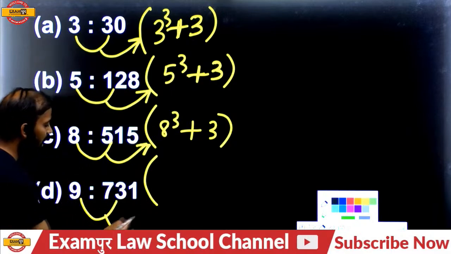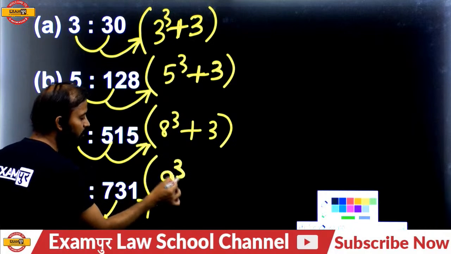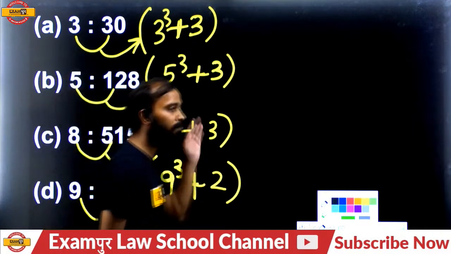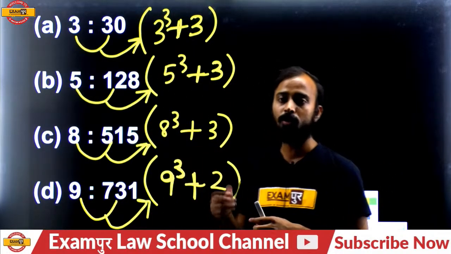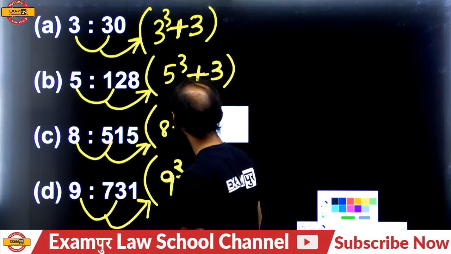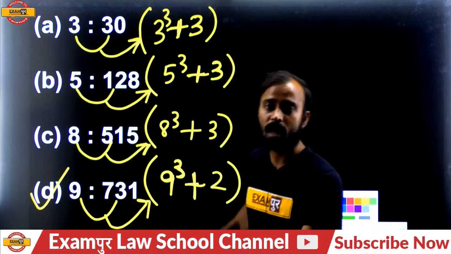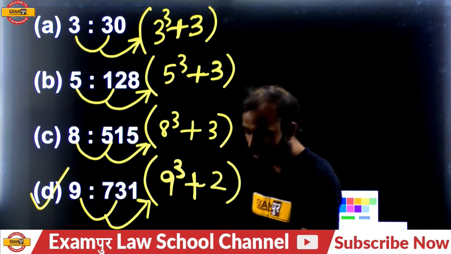And 9 cube is what? 729, plus 2. Here, cube plus 3, plus 3, plus 3, but the option in option D is plus 2. So which number is odd? Which pair is odd here? Option D is an odd pair here. So the answer will be D. Is that clear? D will be your answer.